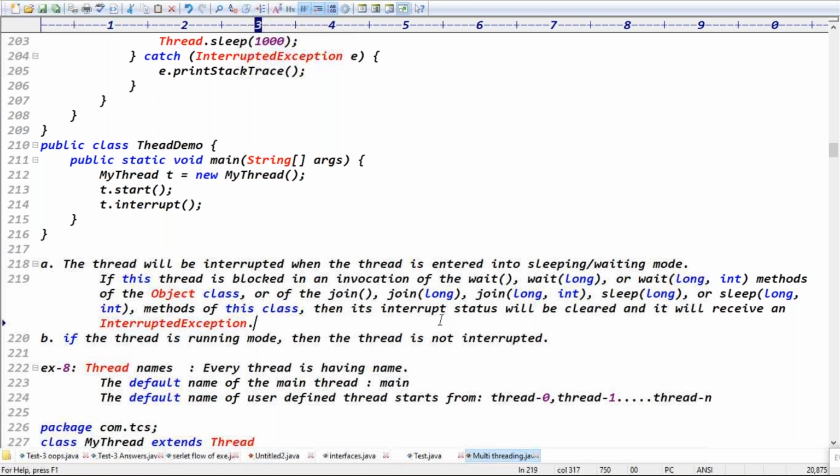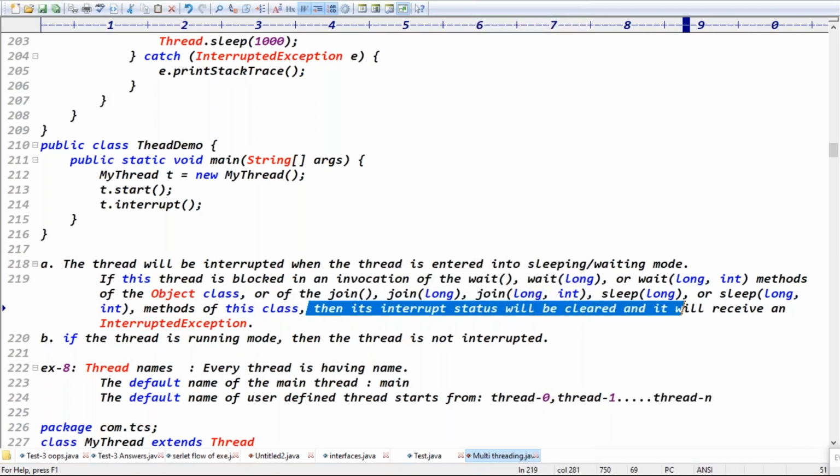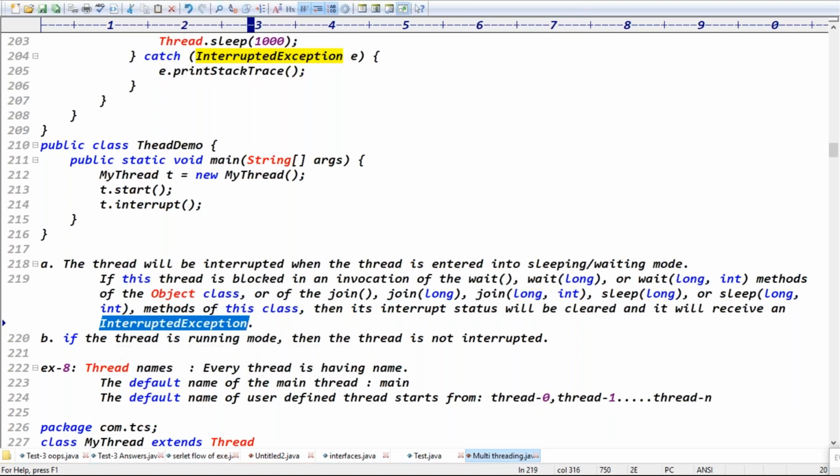Exactly. When will that interrupt state be cleared, guys? When the thread receives the interrupted exception, when it throws the interrupted exception, that state will be cleared. Yes, the thread is interrupted, then it shows the exception and the state is cleared. Again, it can start its execution process. So the thread is interrupted only if it is in sleep mode or waiting mode.